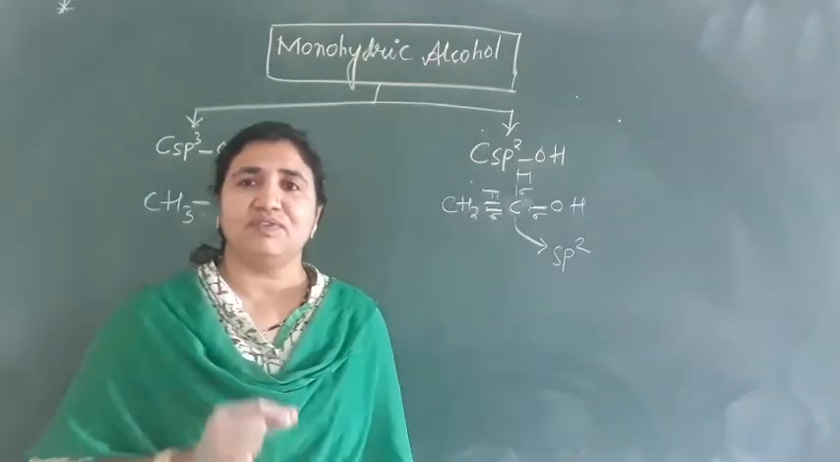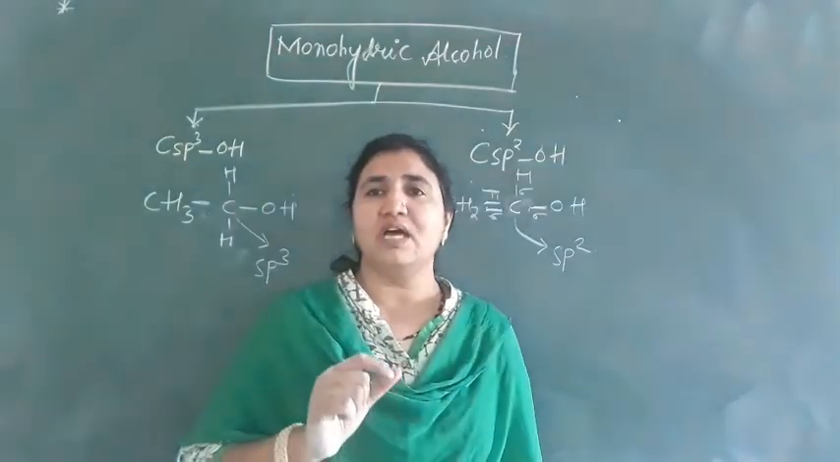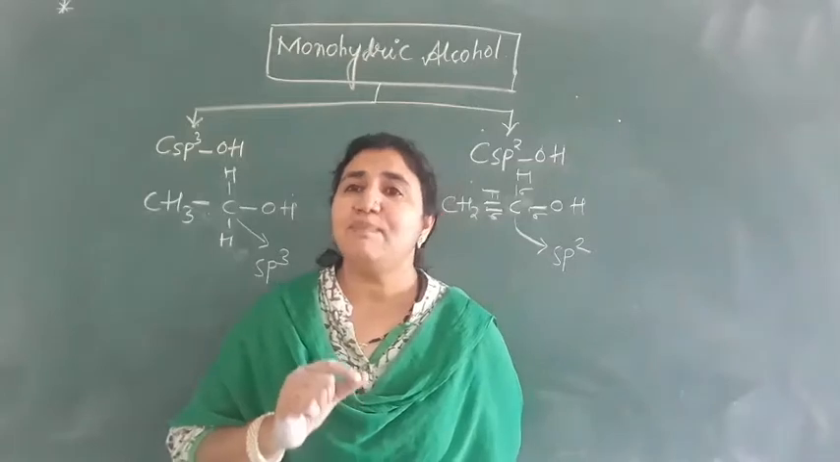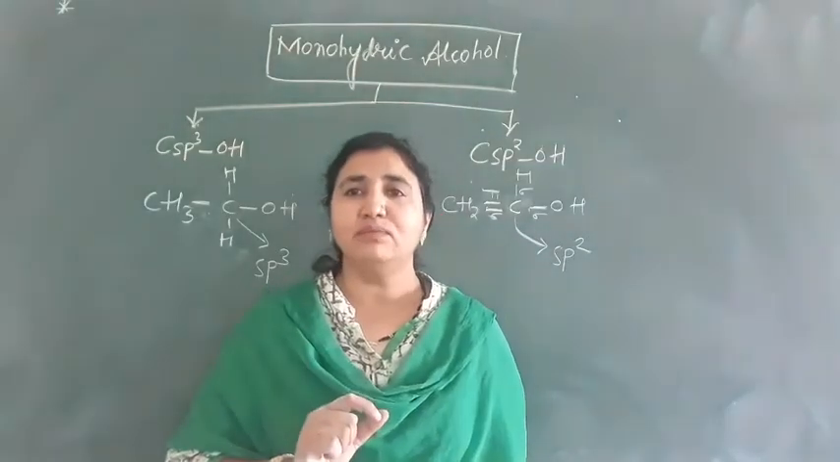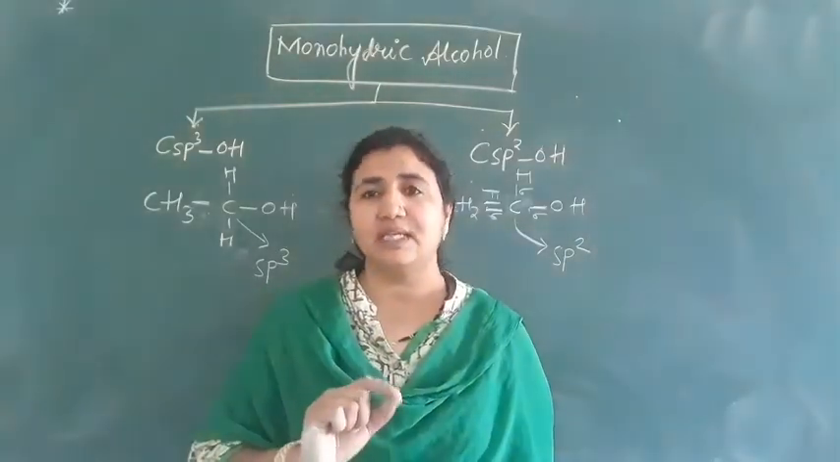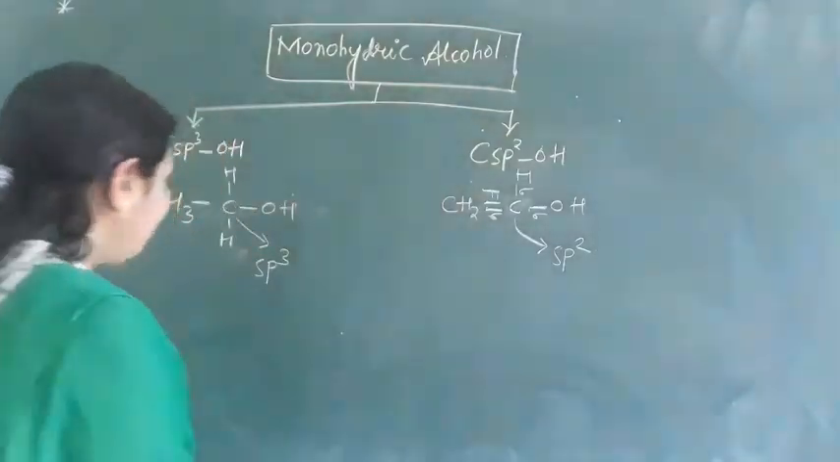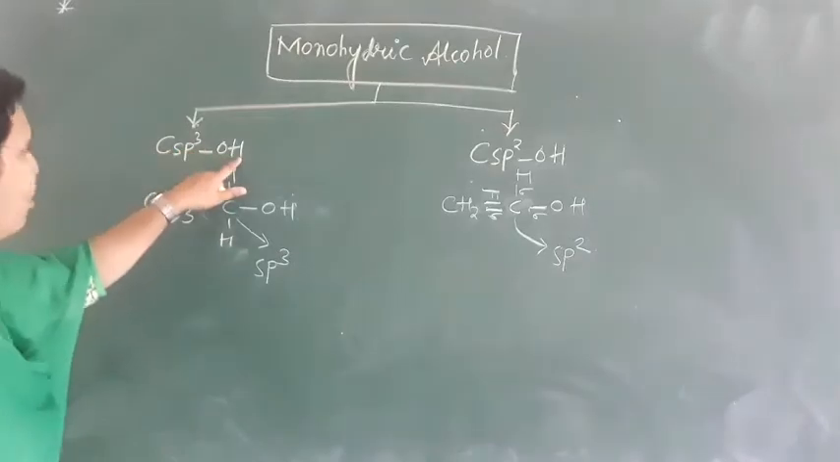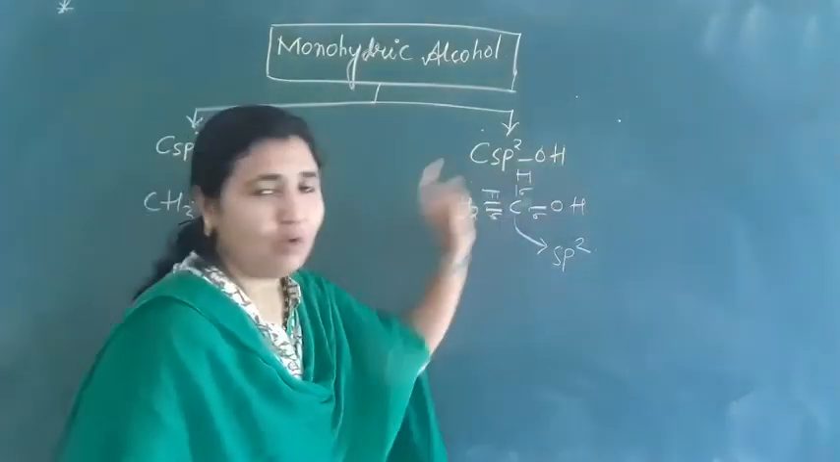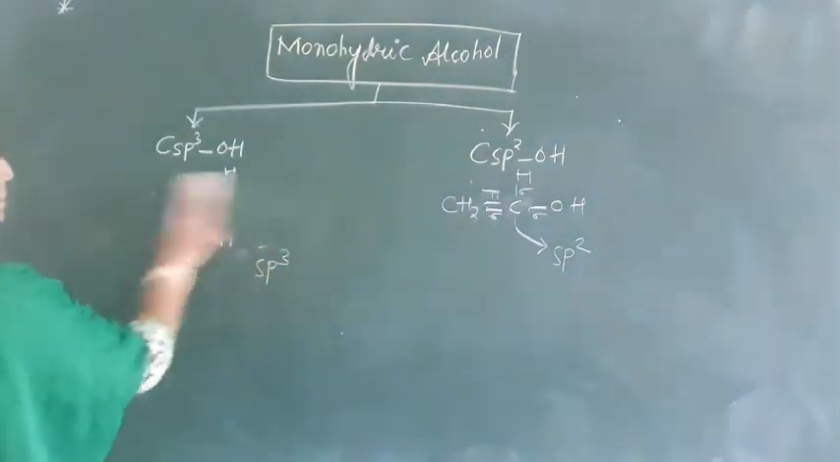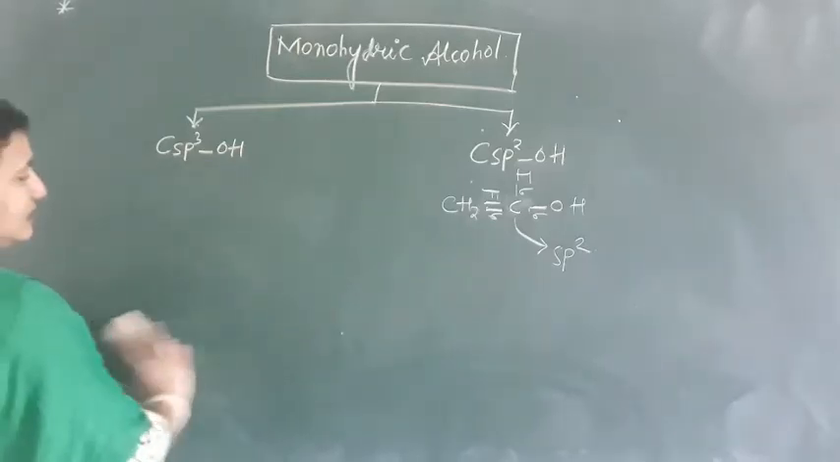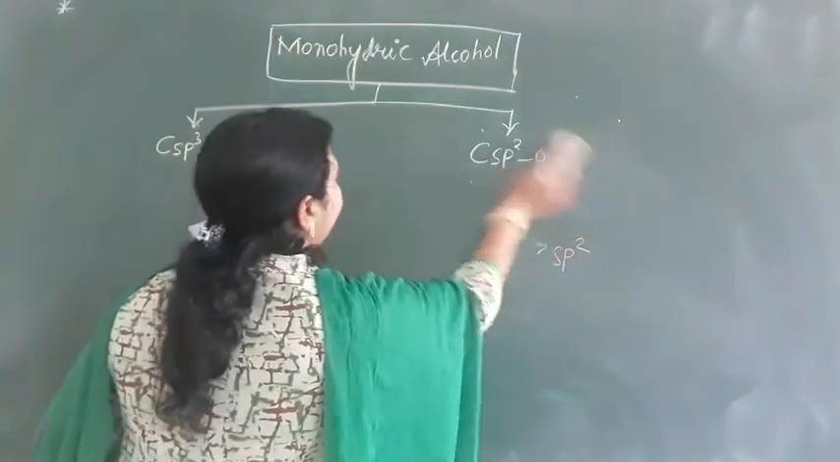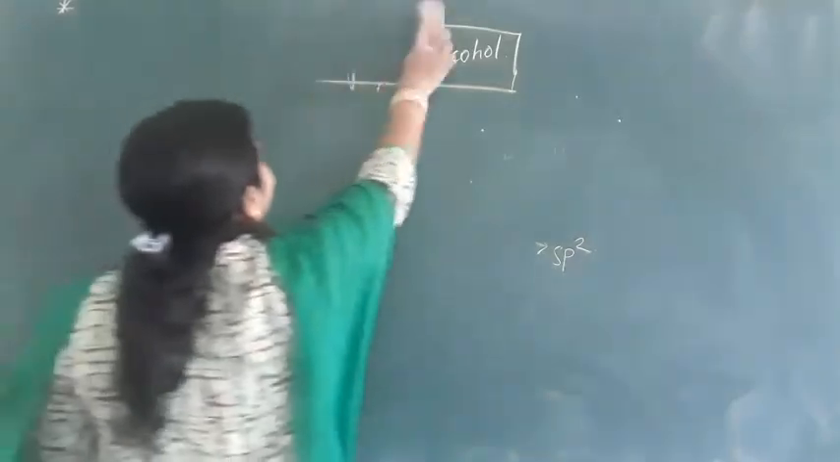So the further classification of alcohols is based on the type of hybridized carbon atom to which the OH group is attached. Here we have two types: C-sp3-OH or C-sp2-OH. Okay, so now we are going to see the C-sp3-OH type of classification.